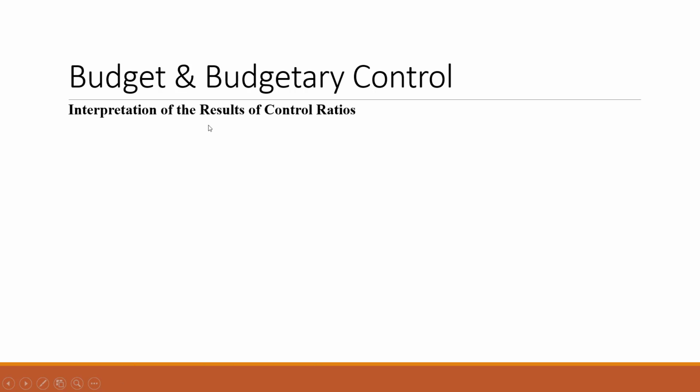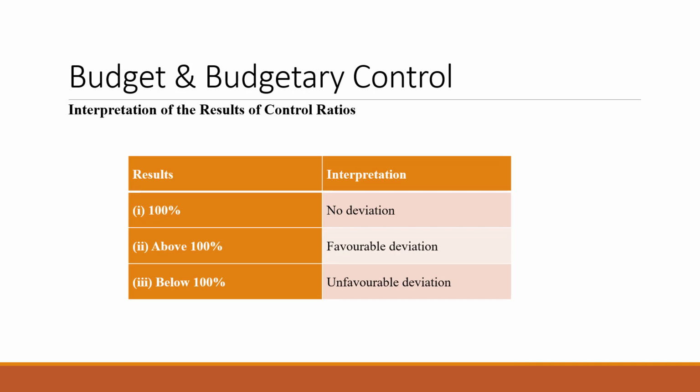Next we will see the interpretation of results of control ratios. How will the results be taken under budgetary control, whether favorable or unfavorable? We'll see in this diagram. These are the results: if it is 100%, above 100%, or below 100%, what will be the interpretation? If the difference between actuals and budgeted gives us the calculation of any kind of ratio, that is the capacity ratio, activity ratio, or efficiency ratio, and you get exactly 100%, there is no deviation. No deviation means there is no difference in that area.